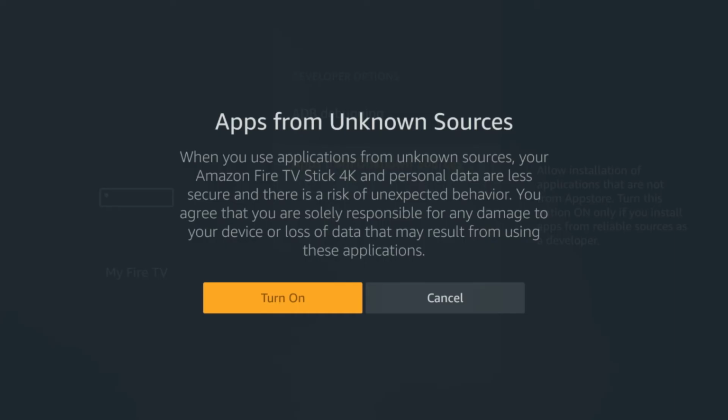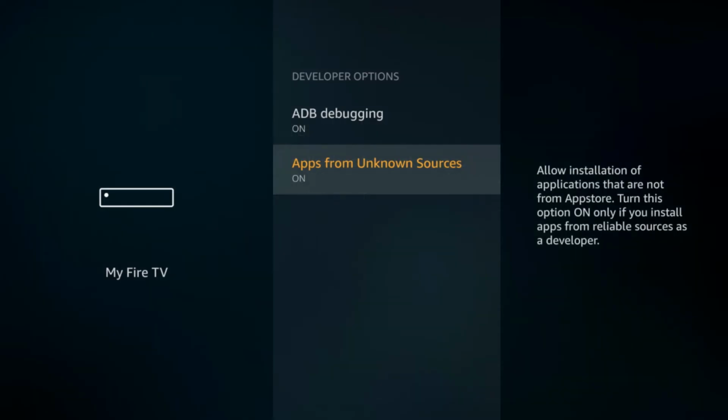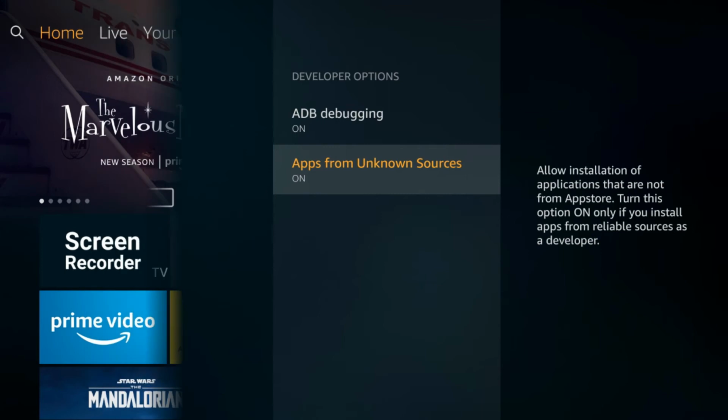When you turn on apps from unknown sources, a message will appear on your screen. Then select turn on. So the apps from unknown sources has been enabled. Now go back to the home screen by pressing the remote home button.